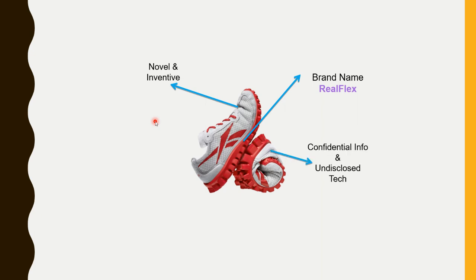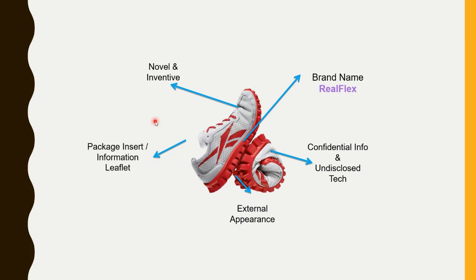Then confidential info means they have prepared a solution which binds the upper part and the sole of the shoes, and it is lifelong, or it can be retained for a very long period of time. That is something confidential. They are not sharing what they have prepared and used, but yes, that is a new technique, so they are keeping it a secret. Then external appearance, right? The front look, bottom look, everything, a design pattern, that is the external appearance.